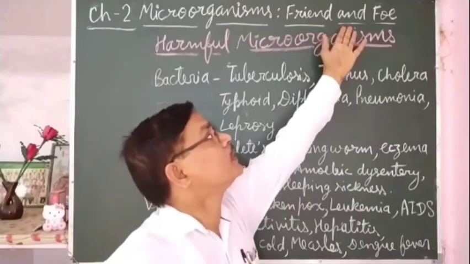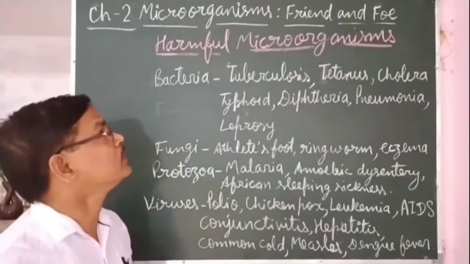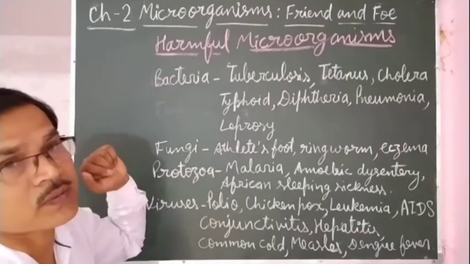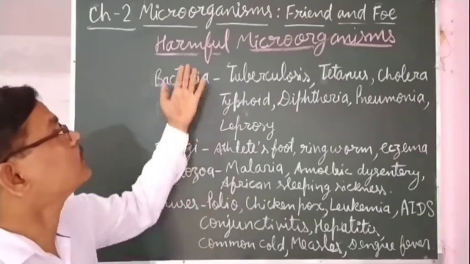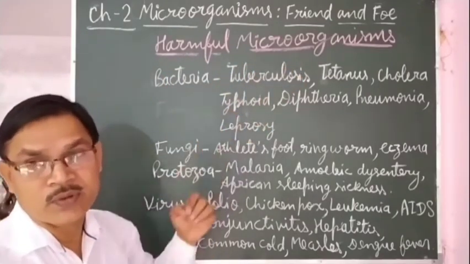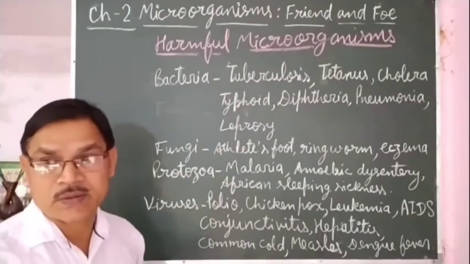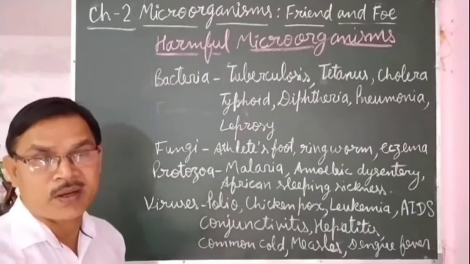And they are foe also. Foe means enemy. Enemy means they are harmful for us and for our crops, animals. So today we will study about harmful microorganisms. They are harmful as they cause various diseases in human beings, in our animals, in our crop plants.